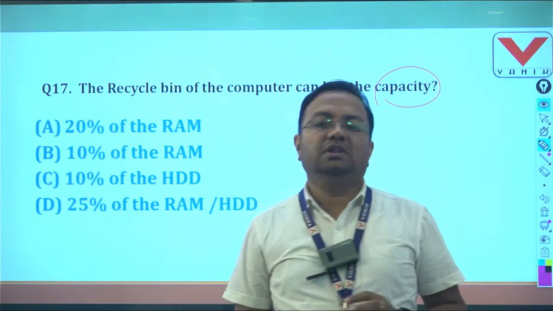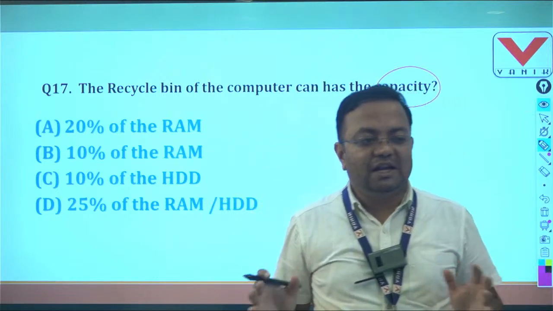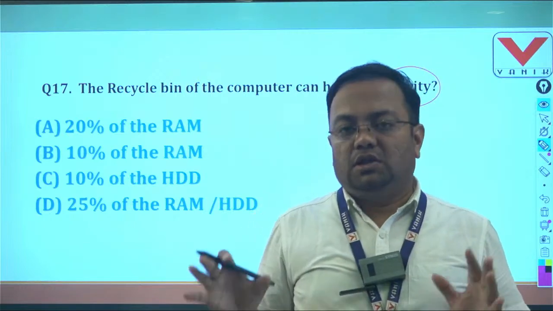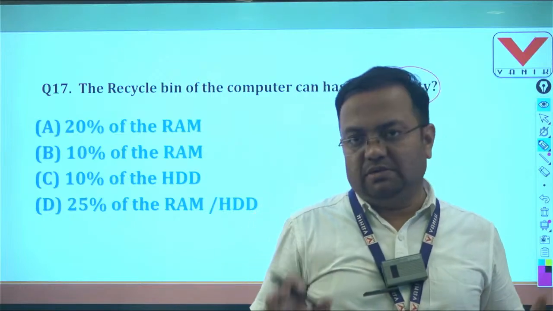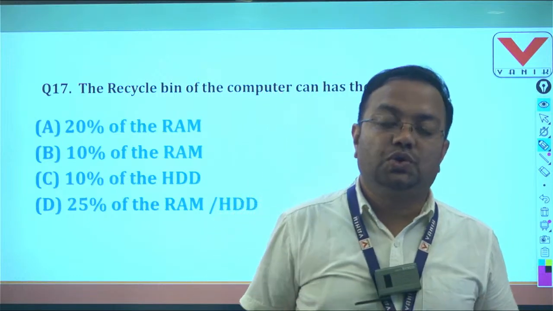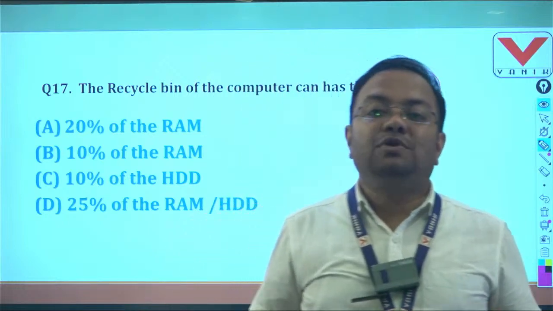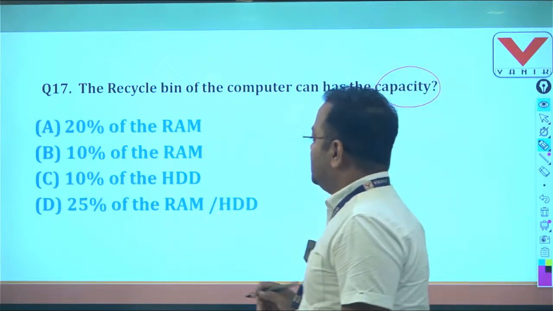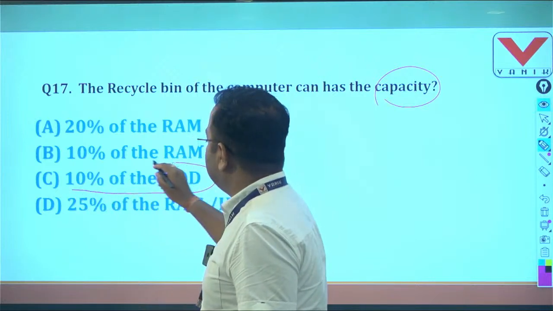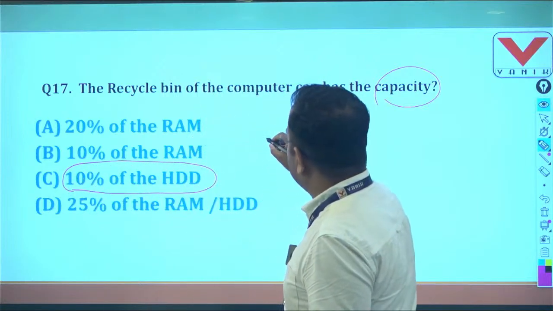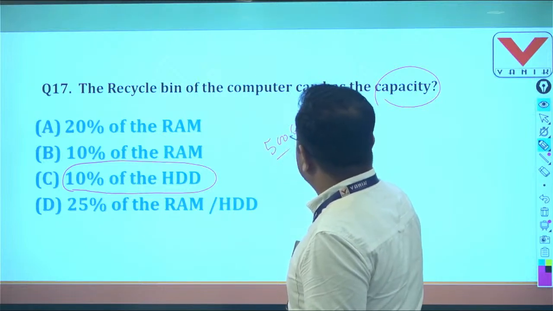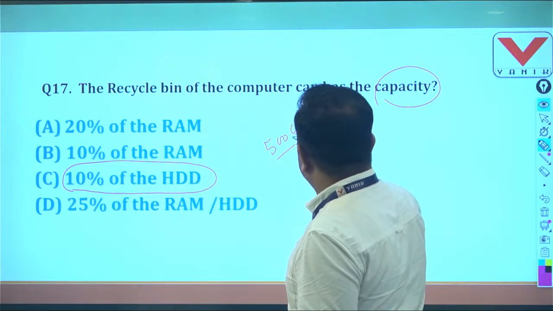So students, remember that whatever we want to delete from our drive, like your desktop, C drive, D drive, E drive, the deleted file goes to the recycle bin. But the recycle bin can store only 10% data of the hard drive. For example, if our hard drive is 500 GB, maximum we can delete up to 50 GB.